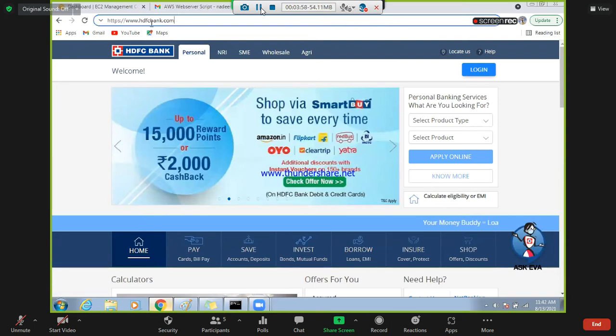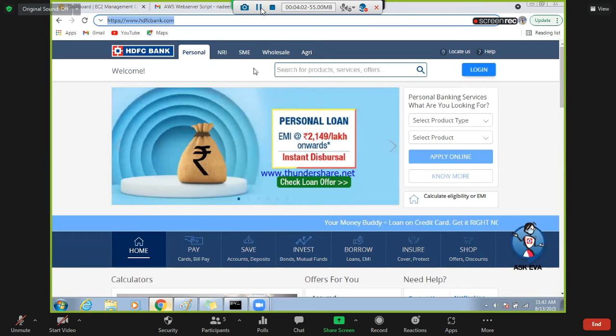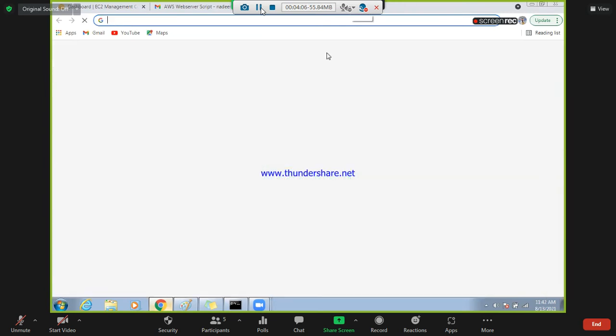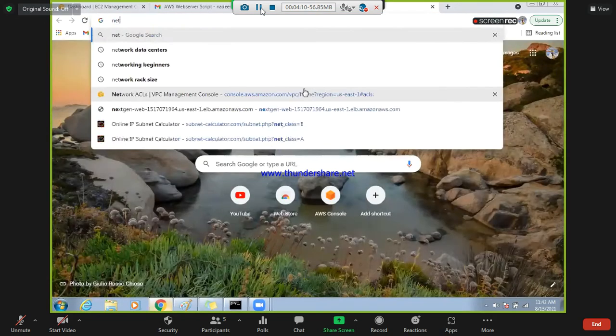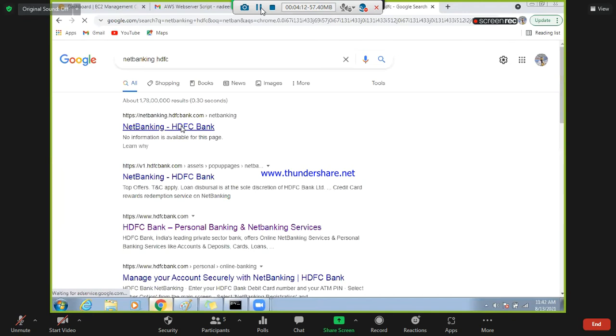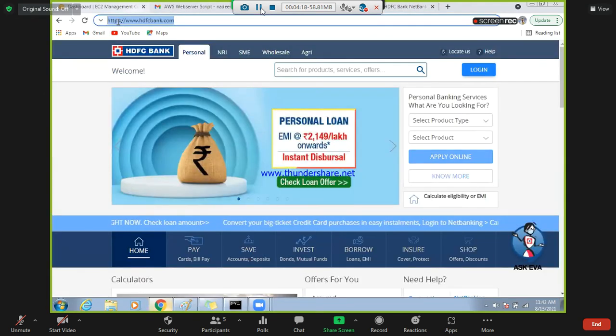Can you see this website is hosted on HTTPS? Now just look very carefully at any banking site. Let's say net banking HDFC. So now see here, by default it will be in HTTPS.